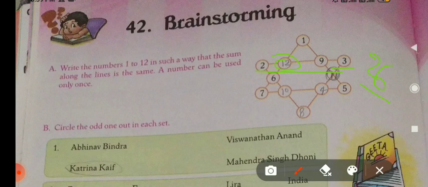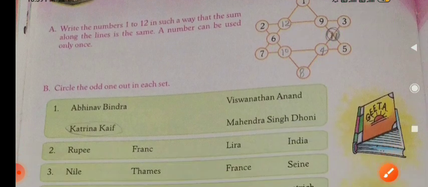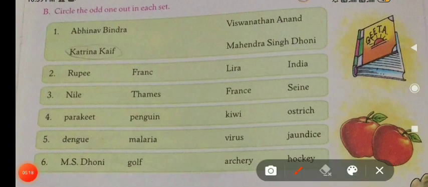After 2 you have to fill 12. After 6 you have to fill 10. After 10 you have to fill 8. After 8 you have to fill 4, and in the middle make a circle and fill here 11. All the sums are completed and all sums are coming 26. Okay.